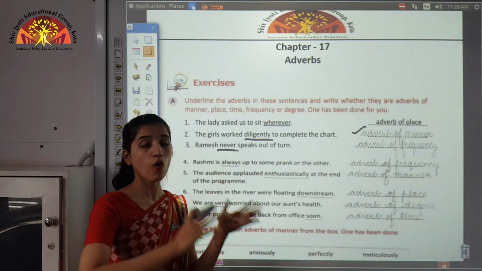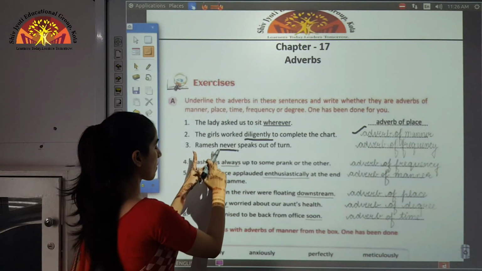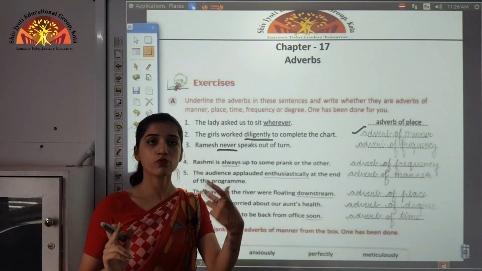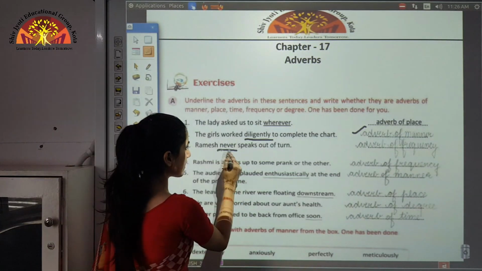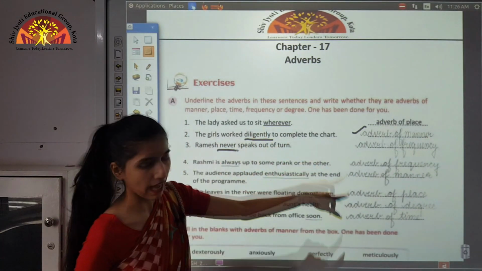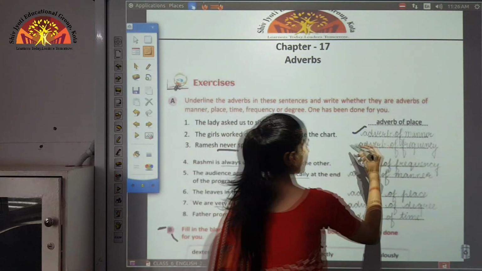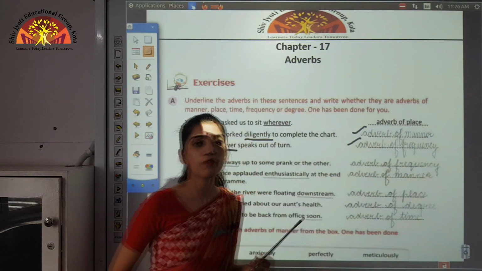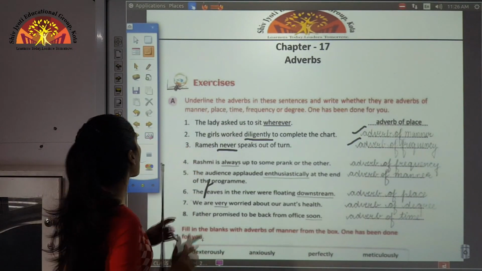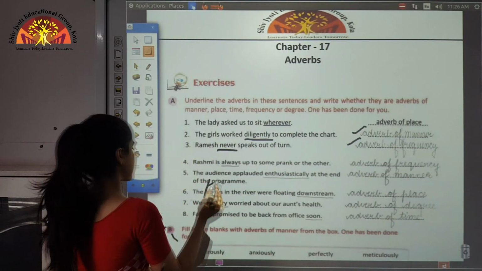It is telling us how often the action took place, that Ramesh never speaks out of turn. So we have to underline never, and then write adverb of frequency over here. In this way only you have to do the exercises.